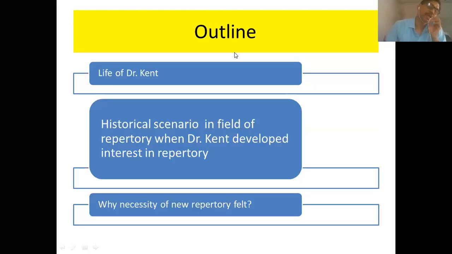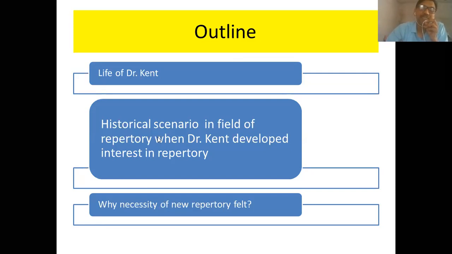So we will learn this topic, and the outline will be: first we will see the life of Dr. James Tyler Kent. You must all know that Dr. Kent was not, from the first day of his conversion to homeopathy, a person related with the field of repertory. So it is essential to understand what had happened in the life of Dr. Kent. Then we also study the historical scenario in the field of repertory when Dr. Kent developed interest in the repertory.